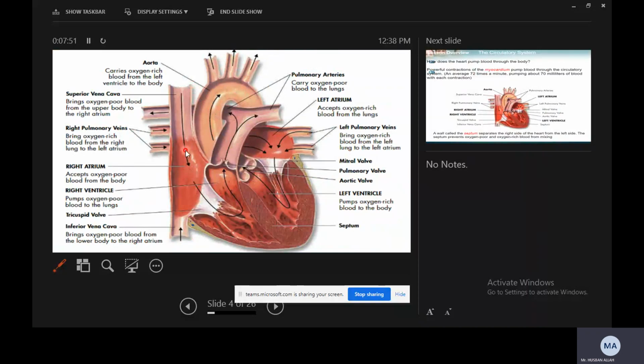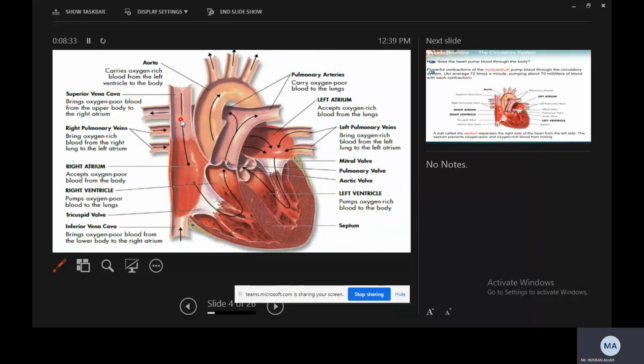That is first. Second, we have the superior vena cava. It brings oxygen-poor blood from the superior body to the right atrium. Superior vena cava is the main vein which collects deoxygenated blood, oxygen-poor blood, where there is almost no oxygen and which contains carbon dioxide. So it brings deoxygenated blood from the upper part of the body.